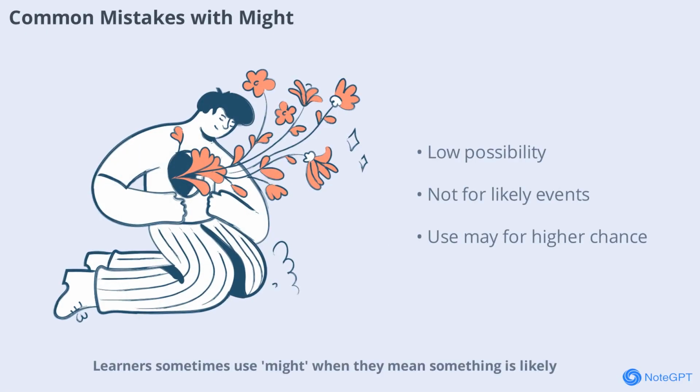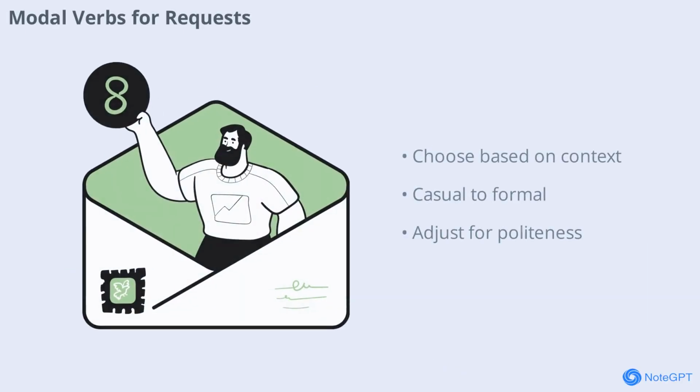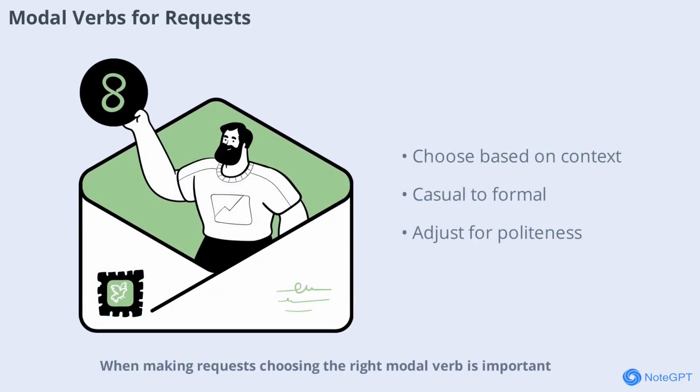Learners sometimes use might when they mean something is likely, but might actually suggests a low possibility. For example, it might rain means you're not very sure. Use may for higher chances. When making requests, choosing the right modal verb is important. Can you help me is friendly and casual. Could you help me is more polite. May I ask for your help is very formal.